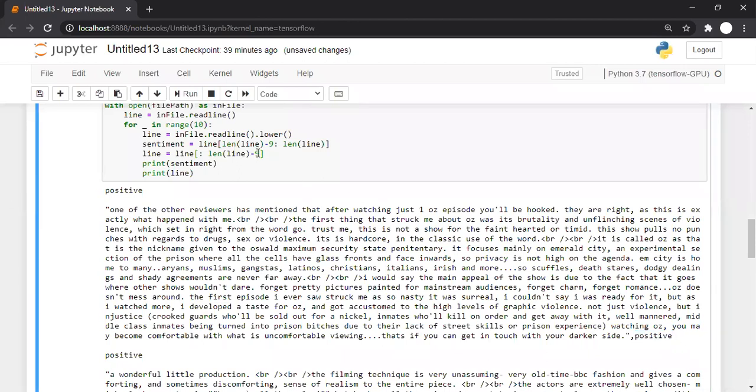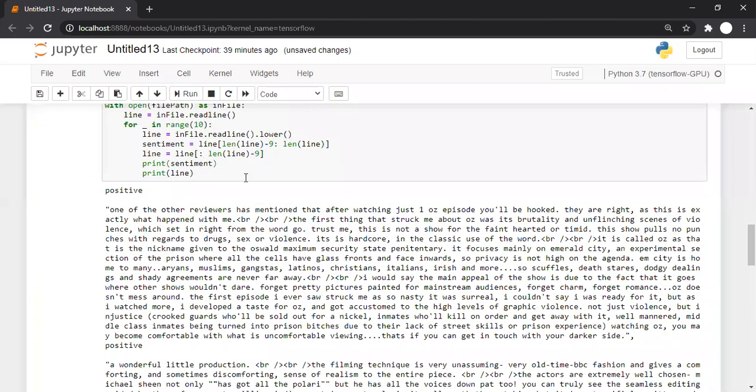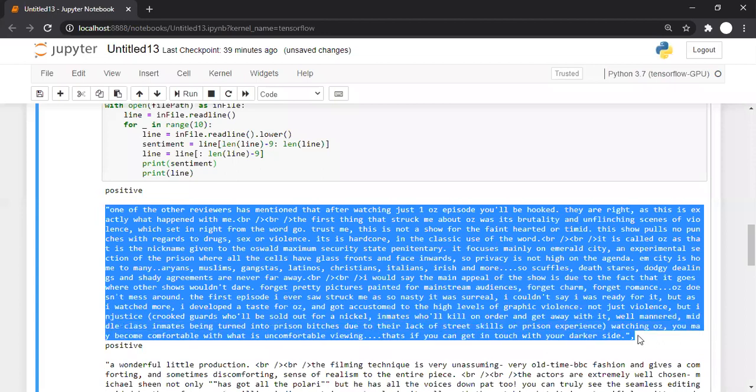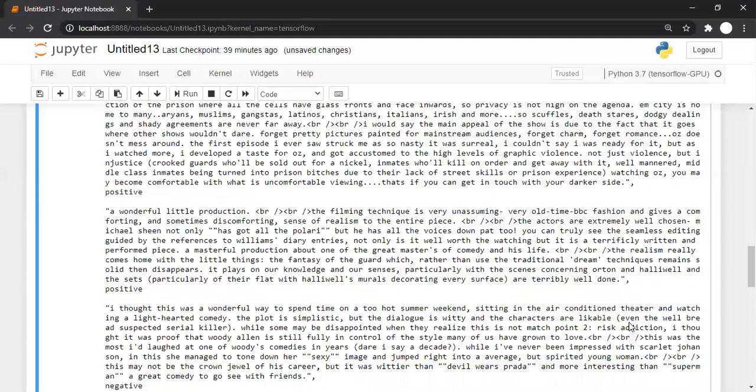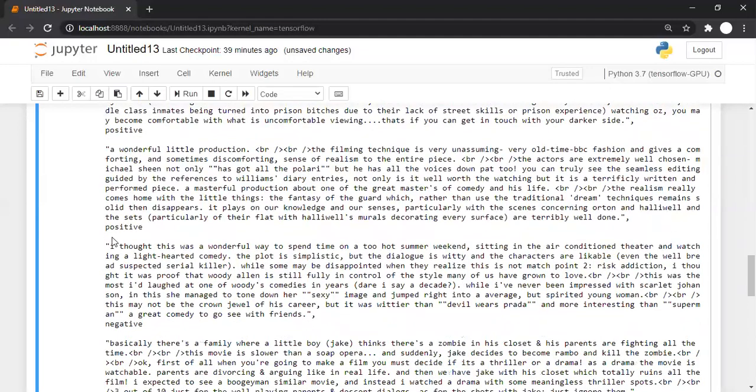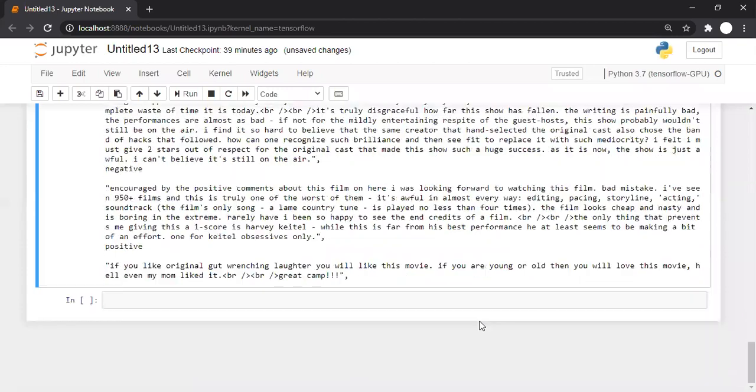And why are we subtracting 9? Because it's a zero based language, zero indexing language. And now check this thing. See here. So this is a sentiment and this is a review. And at the end of a review, there is nothing like positive or negative. Again, we can observe here also, and so on.